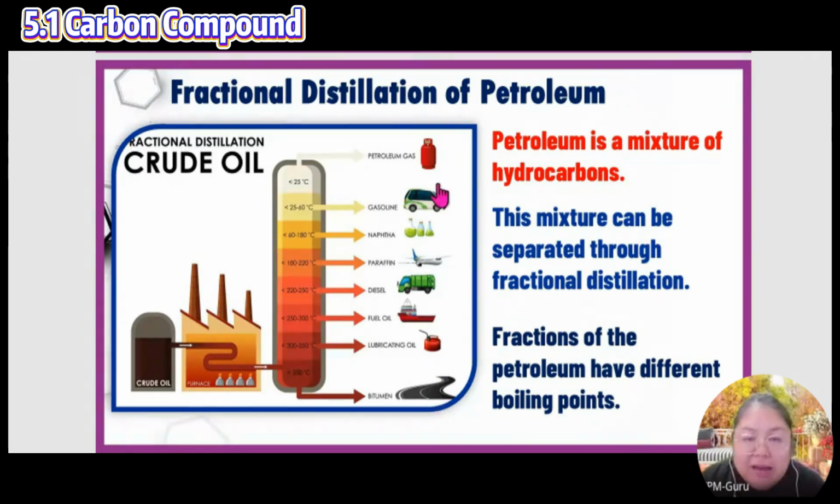Okay, so you need to know the order. Normally they will ask about petrol. Then they will ask about paraffin, for the aeroplane: around what temperature is the paraffin? And the last one, they will also ask which one is the highest temperature. So you must know bitumen. Bitumen is the highest temperature from the distillation of petroleum.